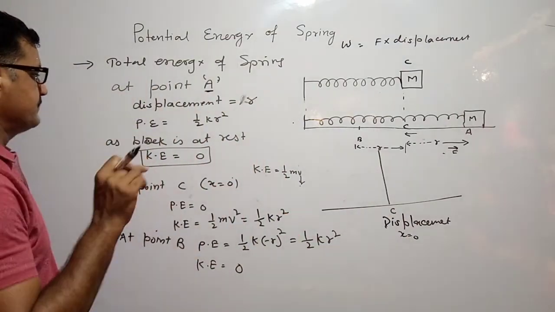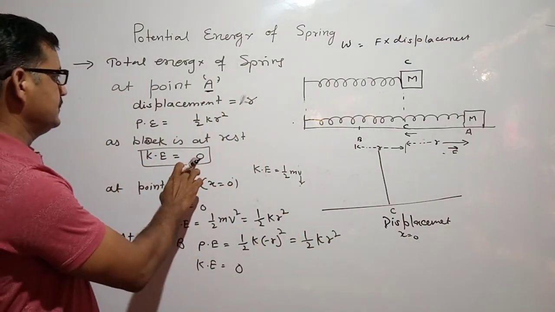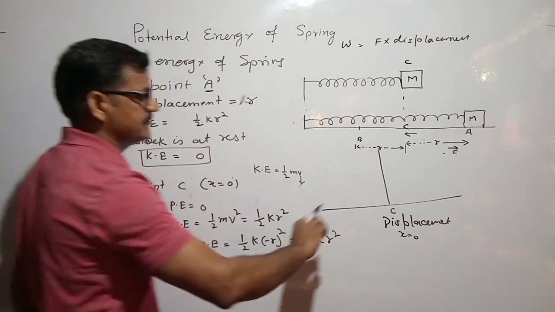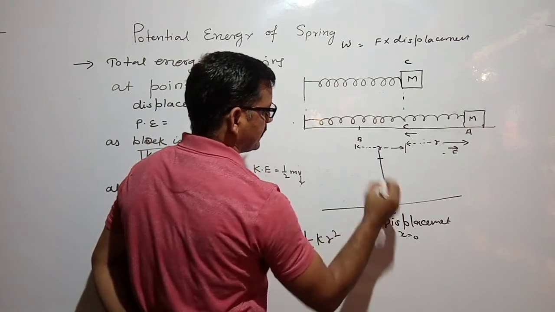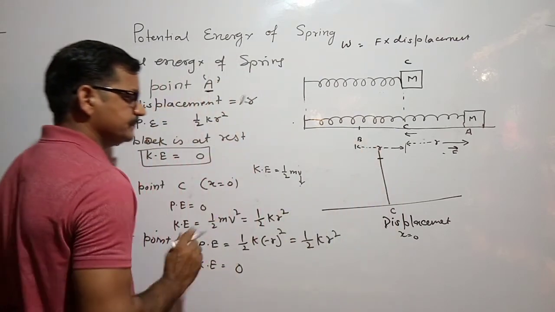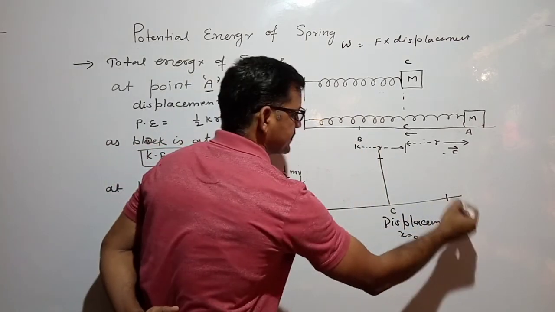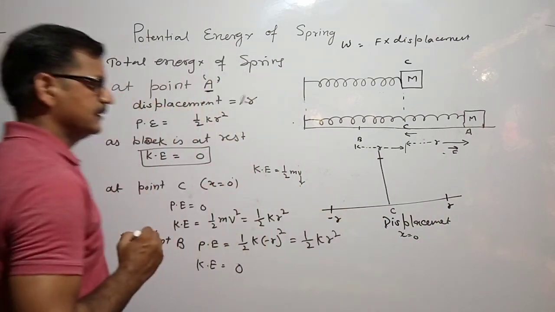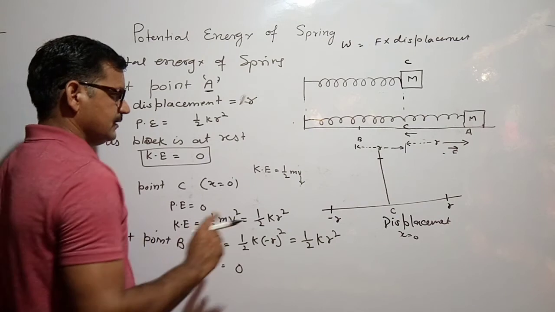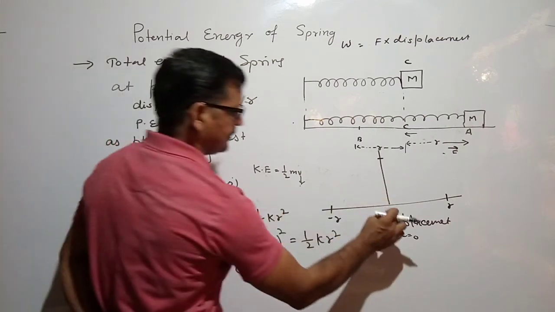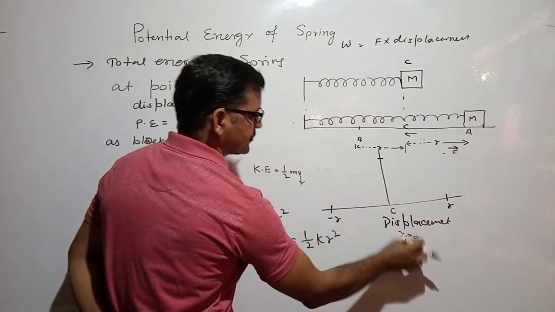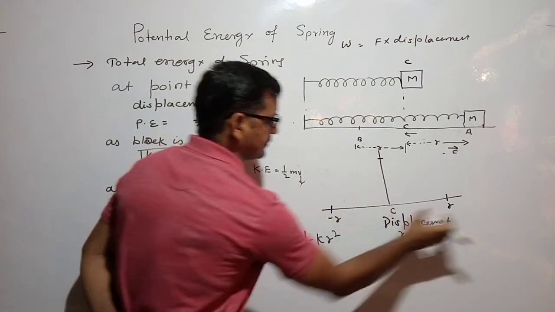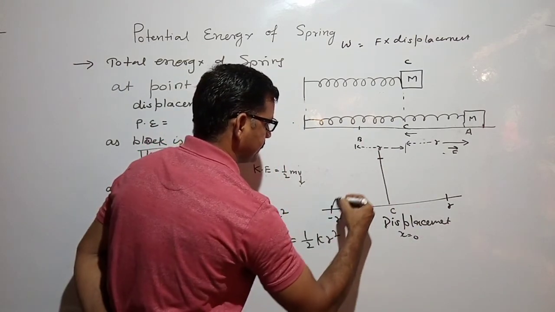So when displacement was 0, kinetic energy was 0. No, sorry, kinetic energy was maximum. Kinetic energy was maximum, and at the extreme positions r and minus r, the kinetic energy will be 0. So when x equal to 0, kinetic energy is maximum, but at the end points r and minus r, it is 0. So it will be like this one.